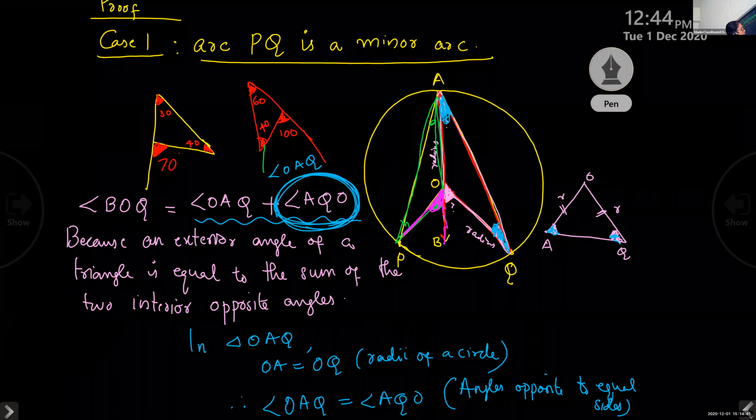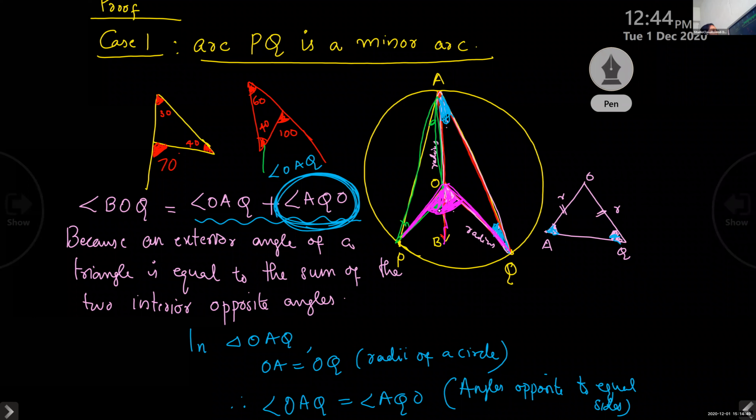And BOQ means this angle. When I joined these two angles, we got a big angle, right? What is the name of that angle? When I joined these small angles, we got a big angle. Can you name this angle, children?